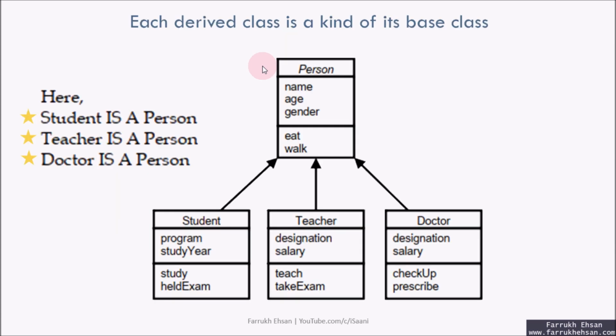Next, here I have also explained that each derived class is a kind of its base class. As you can see, there are common properties of name, age, and gender between student, teacher, and doctor, but at the same time they have their own properties. Student has program and study year, teacher has designation and salary, and doctor has designation and salary as well. But designation and salary are not common for the student, so we have created a separate class person which shares the common properties among all these child classes, and then we have inherited the child classes from this person class. So it shows the is-a relationship: student is also a person, teacher is also a person, and doctor is also a person.